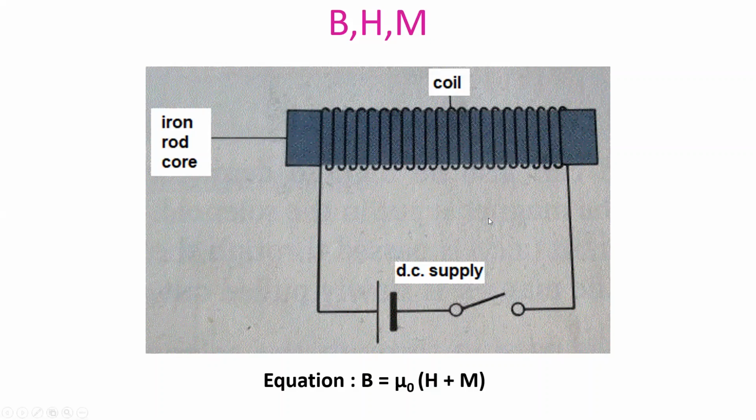So this additive field, that is a combination of these two fields, is known as the magnetic flux density or magnetic induction, and it is represented by symbol B. It is the sum of the applied field H and the external field of the now magnetized iron bar. M represents the magnetization, which is the induced magnetic moment per unit volume. So this equation is in SI units. It is B is equal to mu naught times H plus M. H and M have units ampere per meter. B is in Tesla and mu naught is in Tesla meters per ampere.